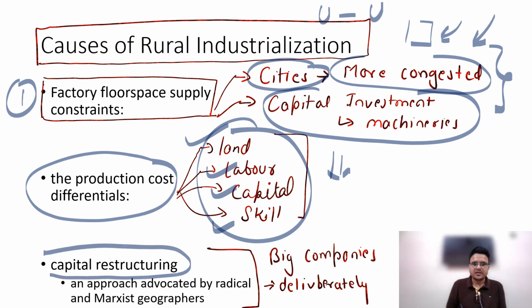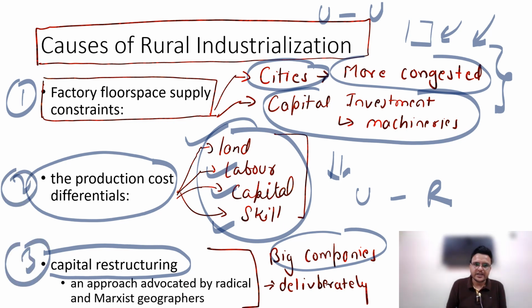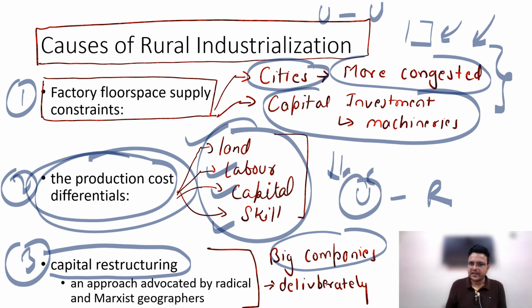As per Marxist and radical geographers, whenever a company becomes very big, it deliberately shifts from urban areas to rural areas. So these are the three important factors you can write, especially cost and space. That is a major factor, that's why industries are moving from urban areas to rural areas.